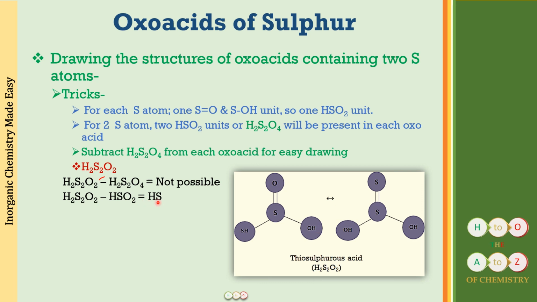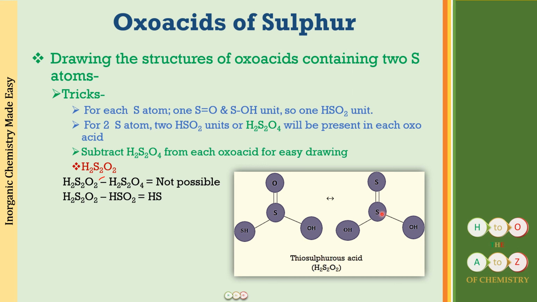If it is an OH, you put an OH bond. If it is going to be an SH, simply you will be putting it as an SH bond. And here now there is going to be the SS linkage, right? So that is why we call it thiosulfurous acid. If it had been an OH, it would have been sulfurous acid. Now it is an SH, so it is thiosulfurous acid.